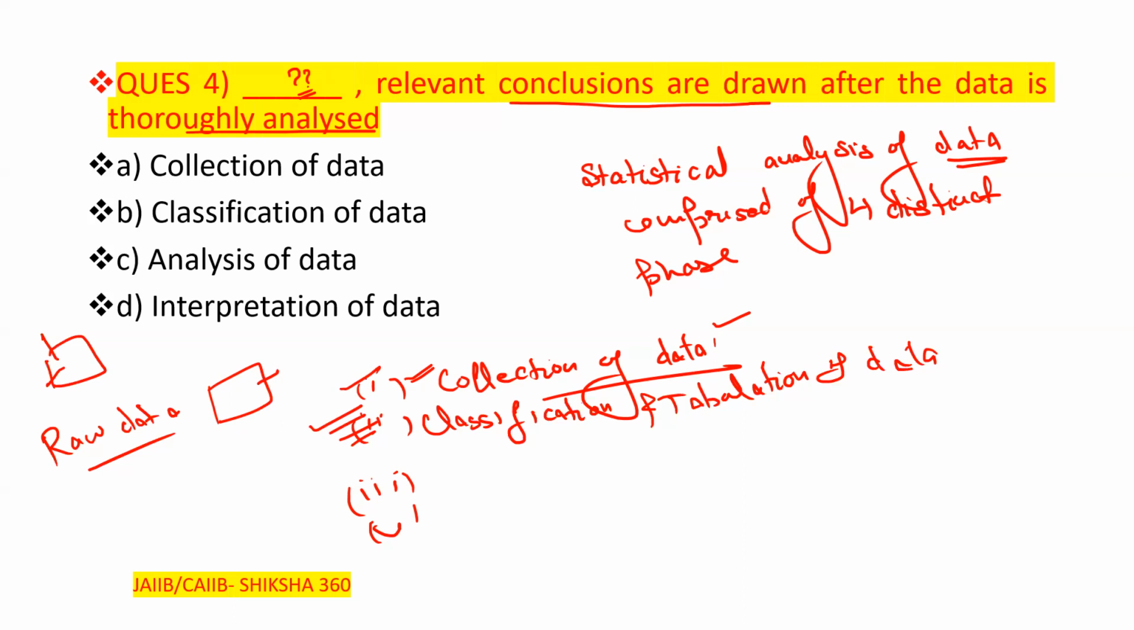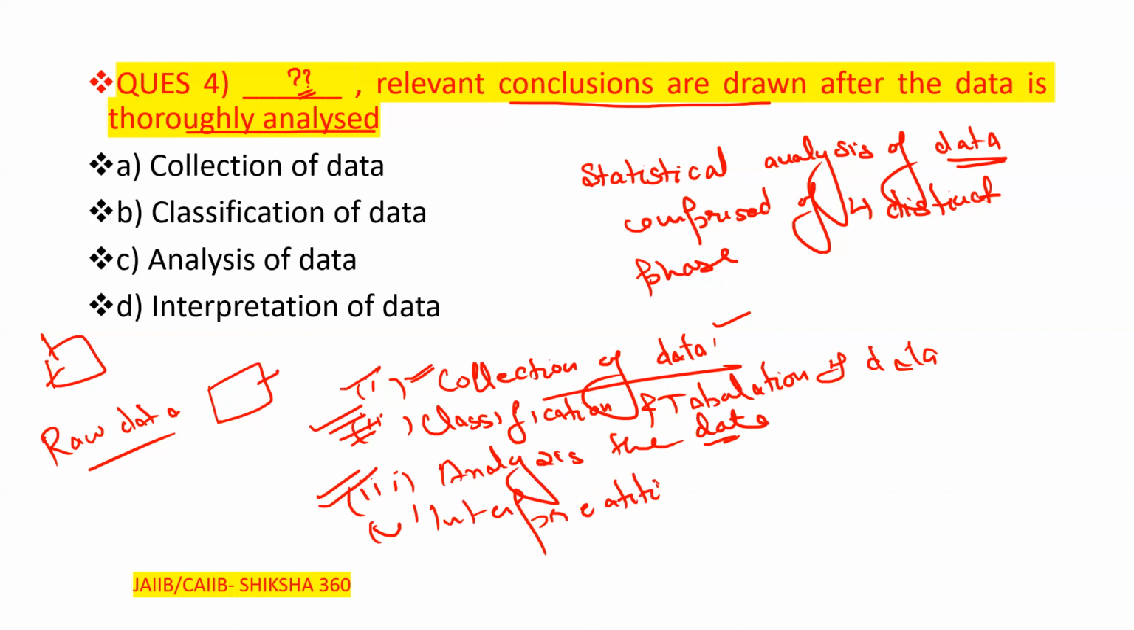After the classification and tabulation of the data, we have to analyze the data. Under that, the data is analyzed using different formulas and methods according to the purpose of the study or investigation. Fourth one is the interpretation, that is results and conclusions.